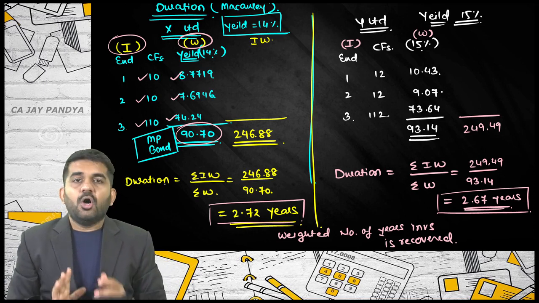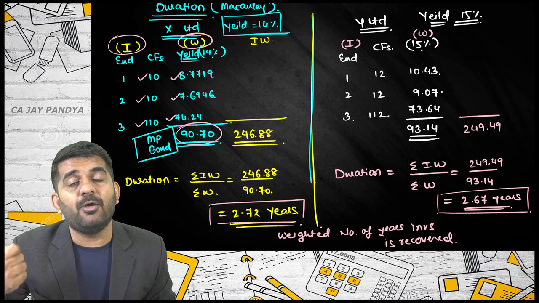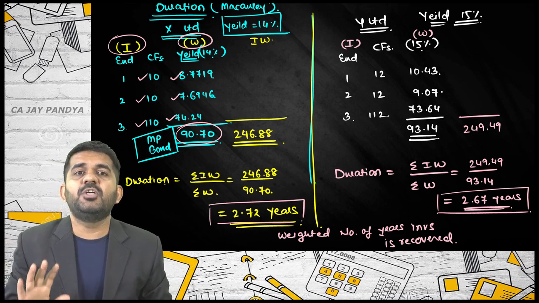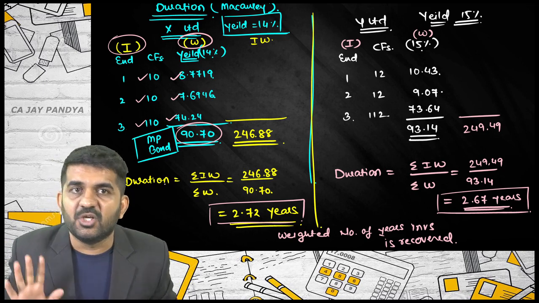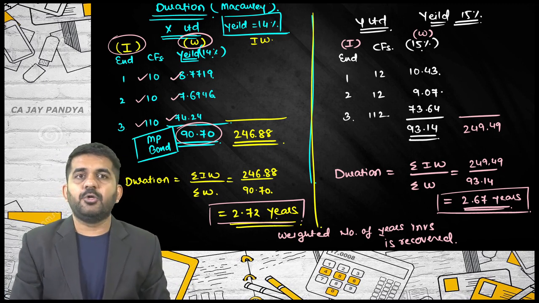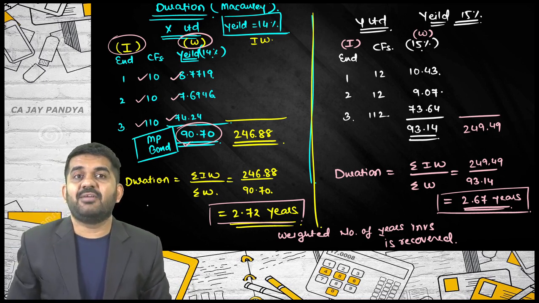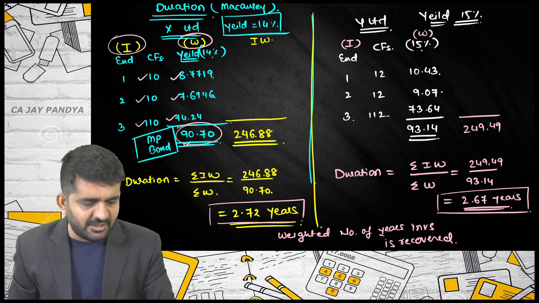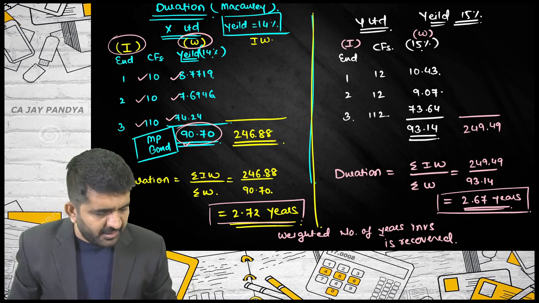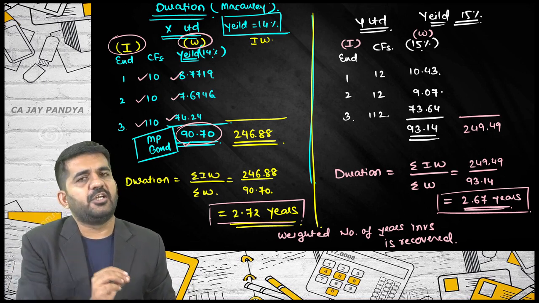So ultimately, this is the weighted average number of years in which your investment is recovered. Recovery of your investment is done in 2.67 years. See, if you take the initial investment as 90.70, then you are ignoring the interest, and the number of years will be 3. But this is the average weighted number of years in which your initial investment is recovered.